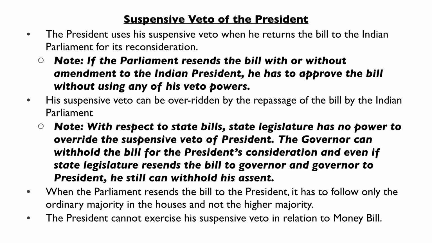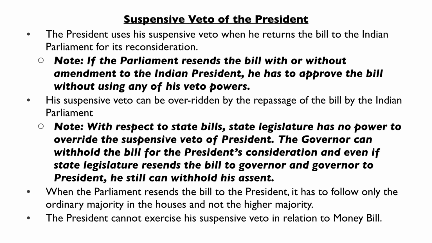Now, the second veto power or another veto power is called suspensive veto power. जिसका मतलब है the president is returning the bill for reconsideration. She did not like something about it and she has resent the bill for reconsideration. Well, there is one important thing that you should know here. If the parliament decides either to incorporate those changes or not do that, यानी as it is bill को दोबारा भेज दिया president को without making any changes that she probably prescribed, the president will have to sign that bill and give her assent to that bill. Make sure you remember this point.